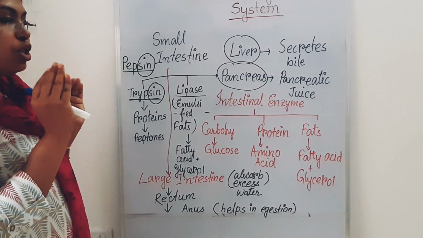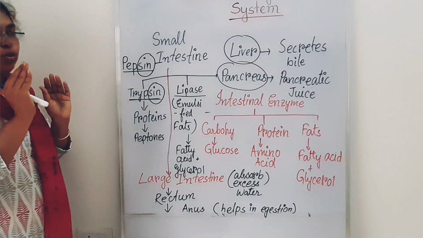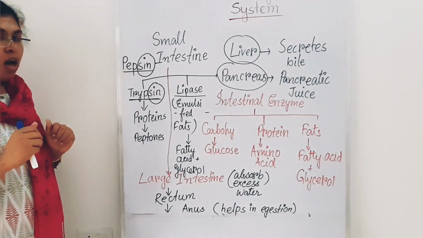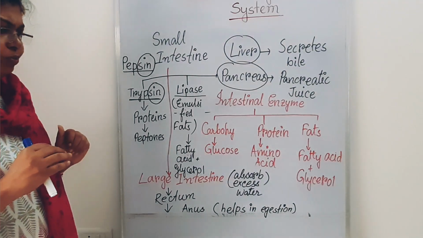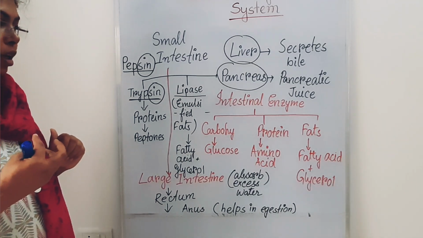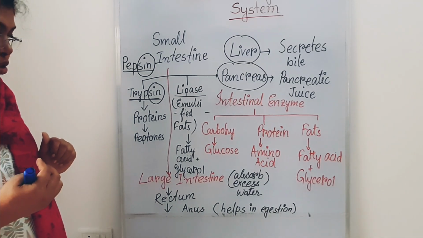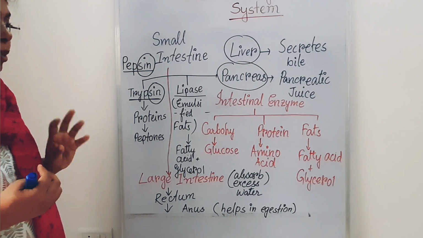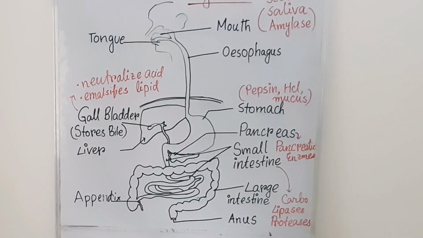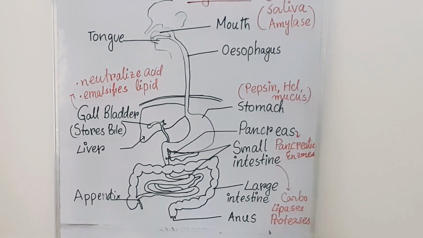Then the rectum is the portion of the human digestive system which can hold the excretory material, the undigested food material, for some time, for temporary purposes. This is the overall diagram of the human digestive system.